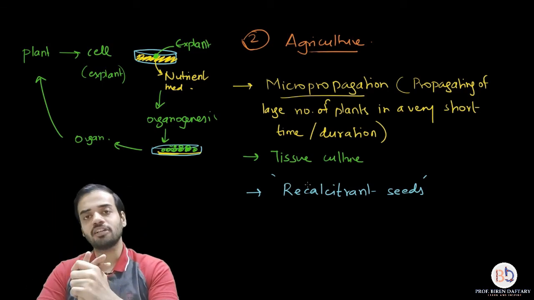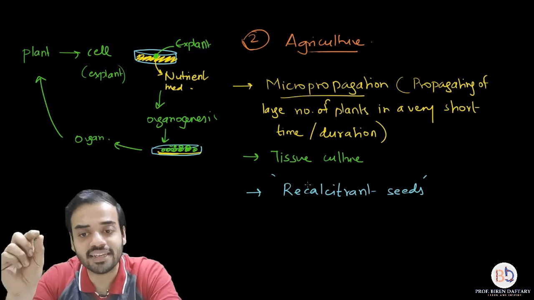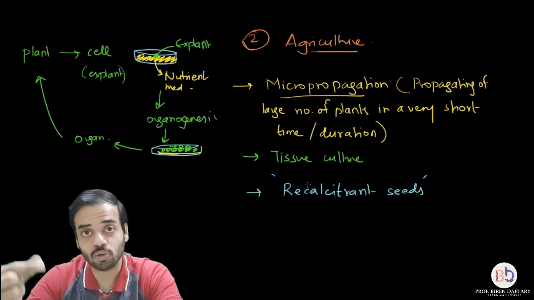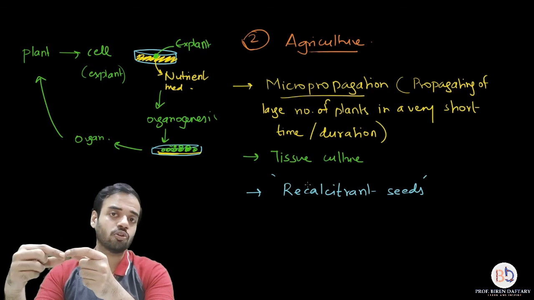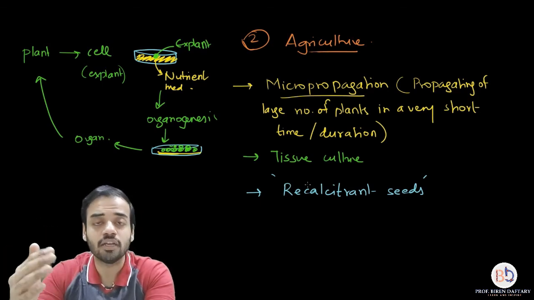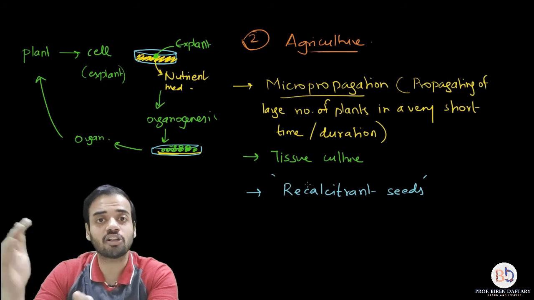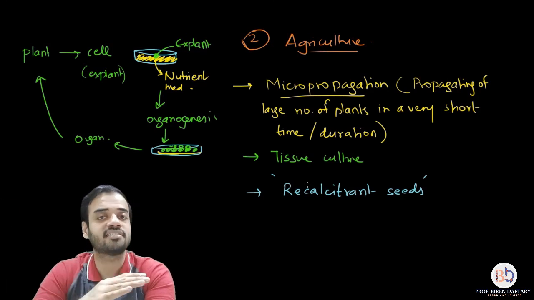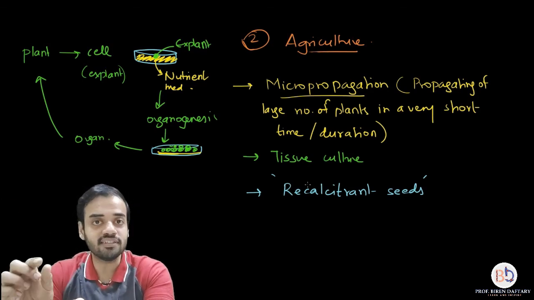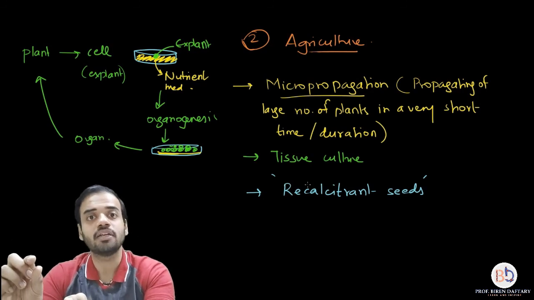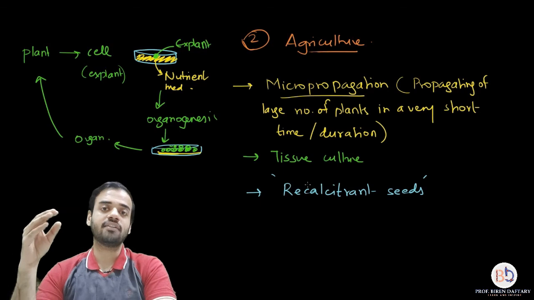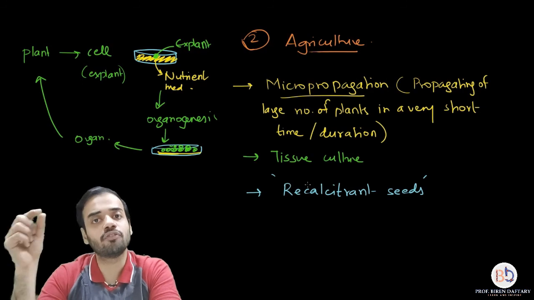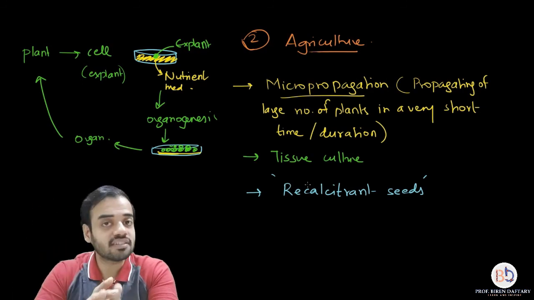But there are certain plants which produce recalcitrant seeds. What are recalcitrant seeds? Recalcitrant seeds are the seeds which, if you freeze at such a low temperature, then because the conditions are very dry, the moisture contained in the seed decreases a lot. And if the moisture in the seed decreases below a certain point, then the seed dies, it becomes useless. So these seeds you cannot preserve at a very low temperature, because their moisture reduces so much that you cannot even use it as a seed. So these seeds cannot be preserved.